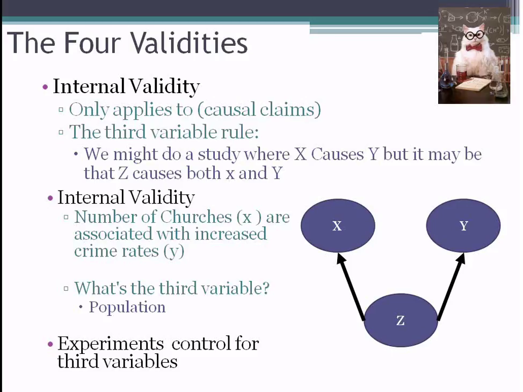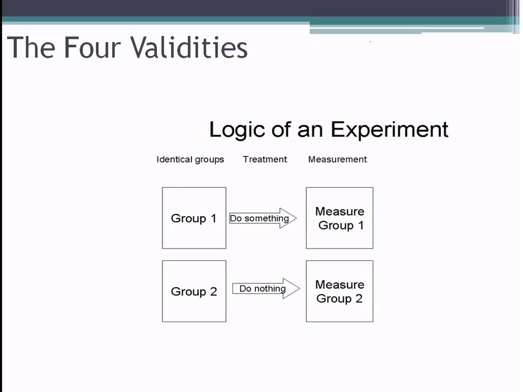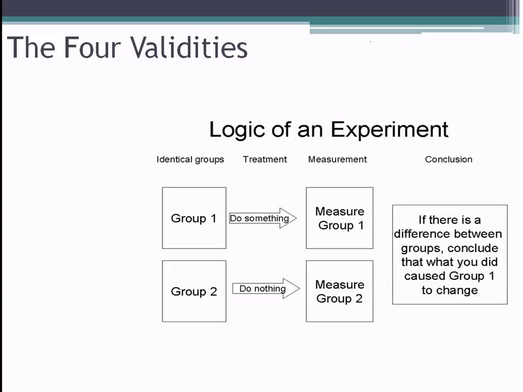And so what we want to do in our experiments is control for as many of these variables as we can, so that we can say our independent variable is the thing that is doing the causing. So the basic logic of an experiment is we take two identical groups, we give one of the groups a treatment, we do something to the one group, they're identical at the beginning, and then we measure them at the end. And if there's a difference between the two groups, then what we can say is that whatever we did to group one is what caused the differences in measurement after the experiment.